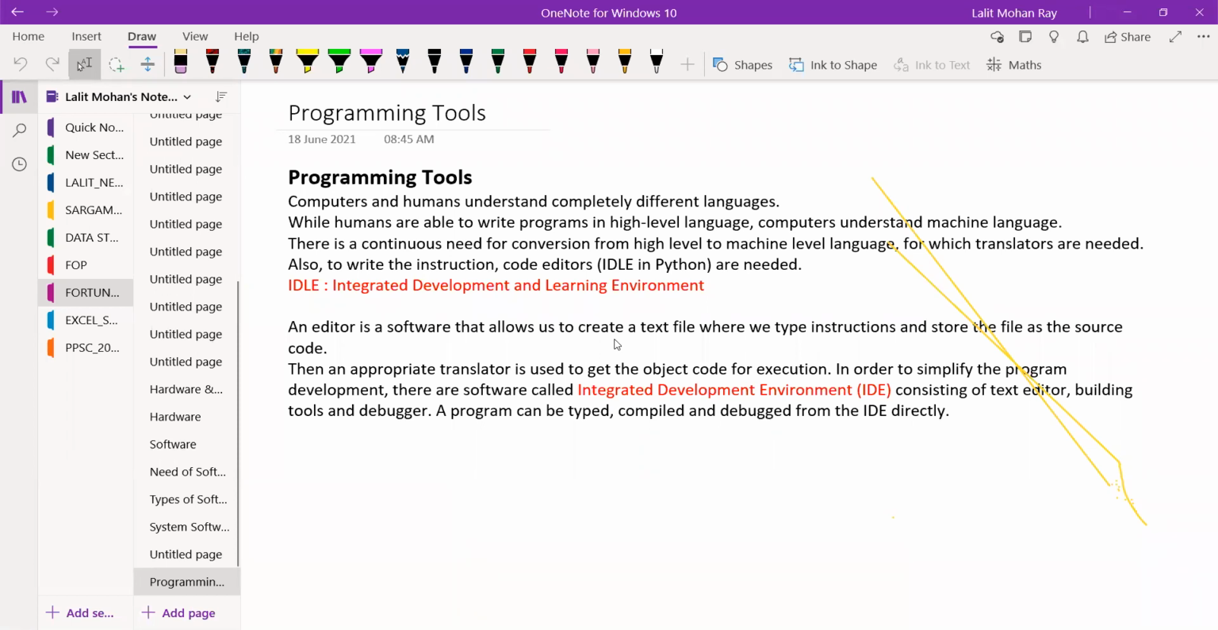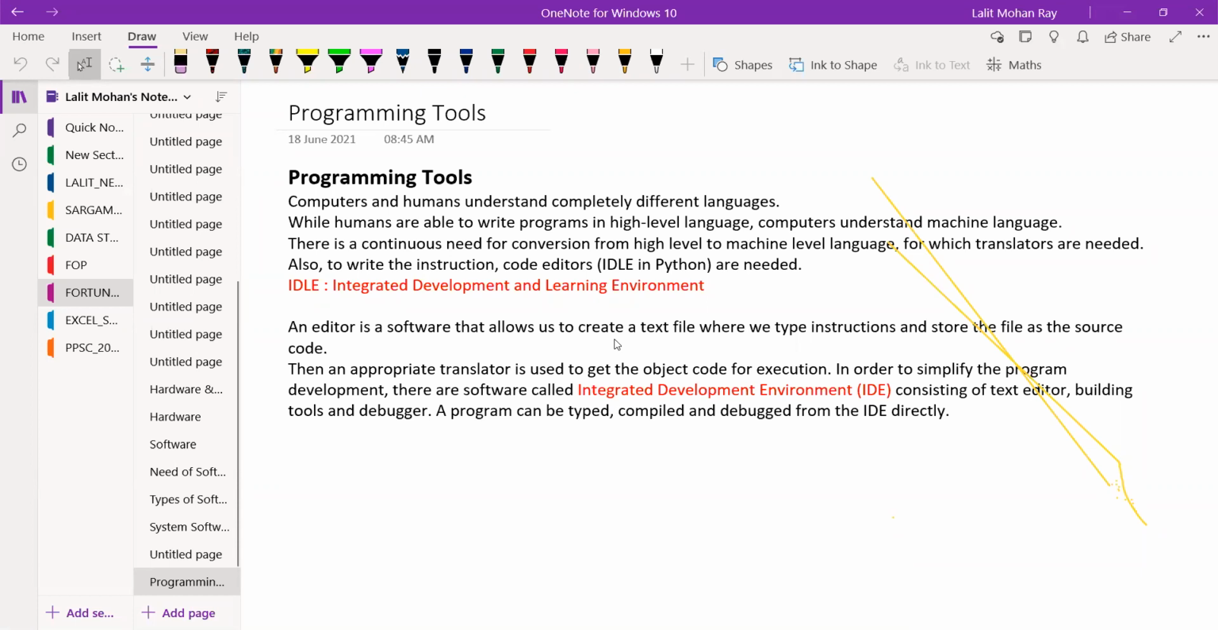But computer understands the machine language. Machine language means the machine codes 0 and 1. I have already explained what is 1 and what is 0. So computer can understand only 1 and 0, but humans understand the high level language, which is written in English. So there is a continuous need of conversation between the hardware and the user with the help of language. So conversion of high level language to machine code is required.